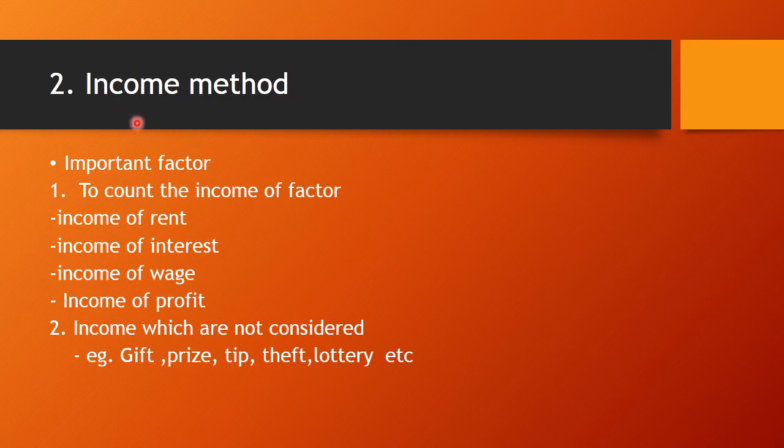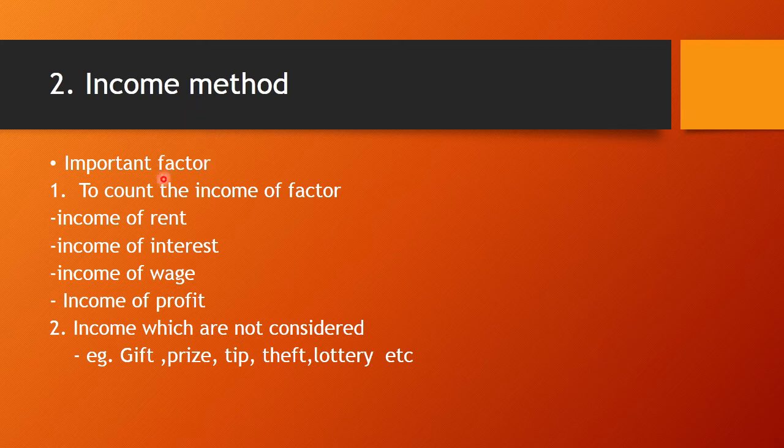Now next comes the income method. This method of measuring national income is developed from the definition given by Pigou. For measuring national income, the rent, interest, wage and profit income obtained from the 4 factors of production, that is land, labor, capital and entrepreneur, are added, and the income obtained from foreign countries is added, and the payment we have made by way of rent, interest, wage or profit for foreign factors used in the country is deducted.